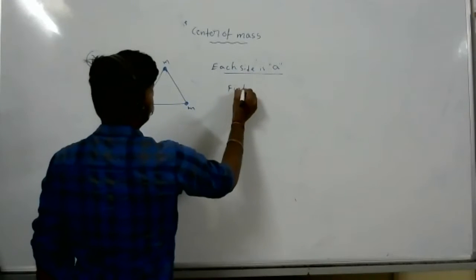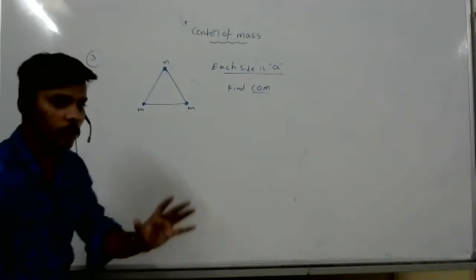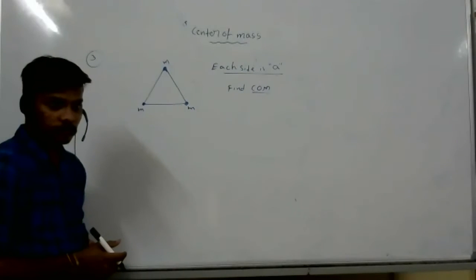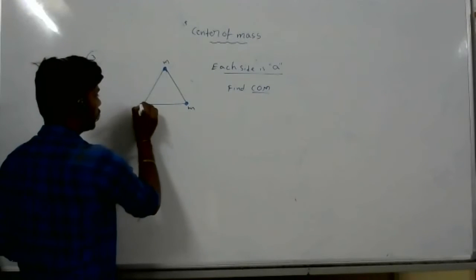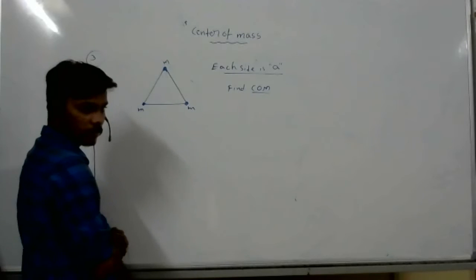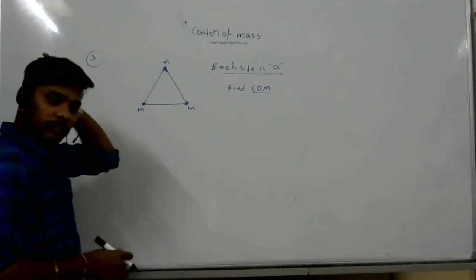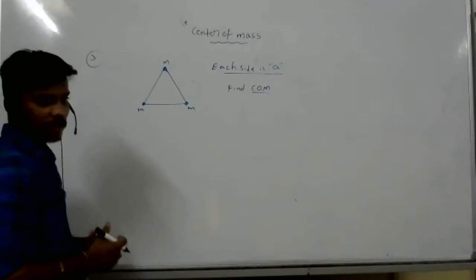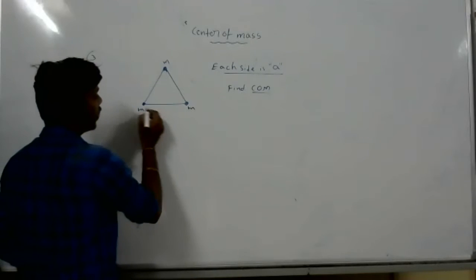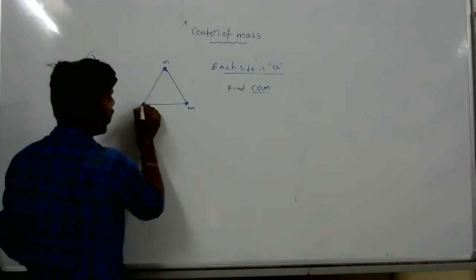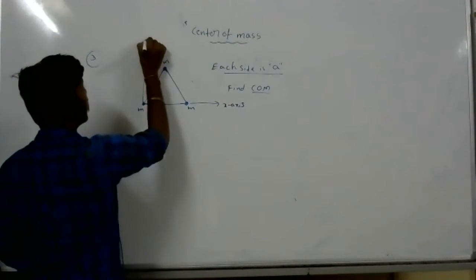Find the center of mass. What will you do? Have they given the origin? No, sir. So we should assume. Sir, once we assume the origin, I think it's better to mark A, B, C, because all the masses are the same, so we can't decide relative to which mass we are speaking. Yes, let's see. So A, B, C, whatever you want to take. Now I will make the origin. I will take this as the x axis and this as the y axis.